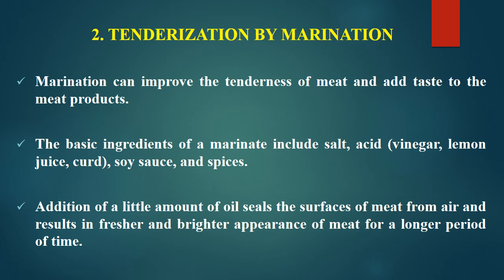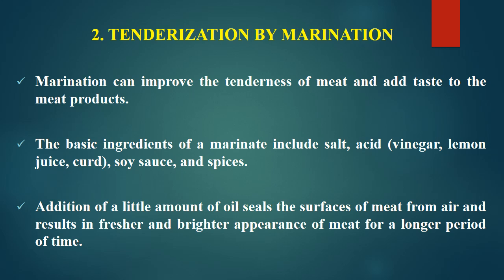Altogether it is mixed nicely and kept for some time, either at room temperature or in the refrigerator for a longer period. This practice helps in better penetration of these ingredients inside and gives better flavor. That's the main purpose of marination. However, it also helps in tenderization. It can improve the tenderness of meat and also the taste of the cooked product.